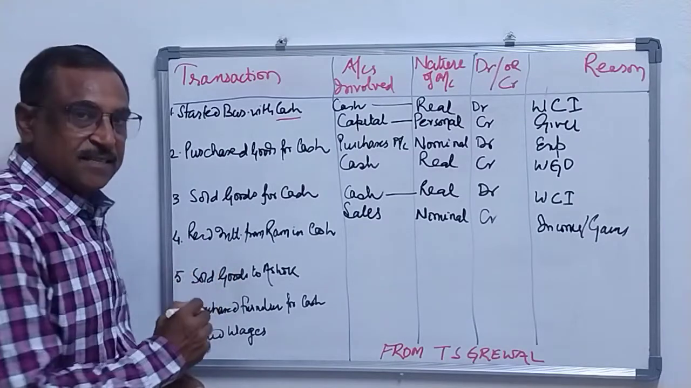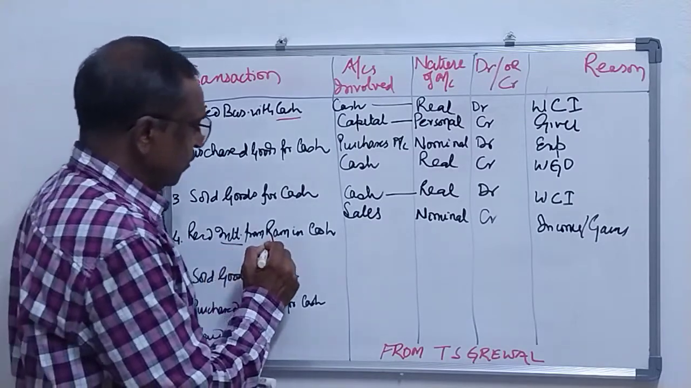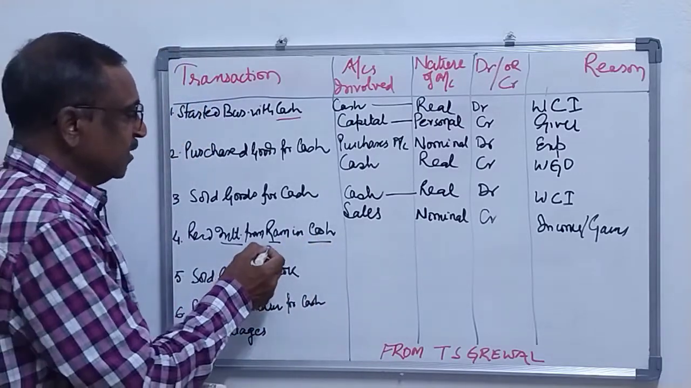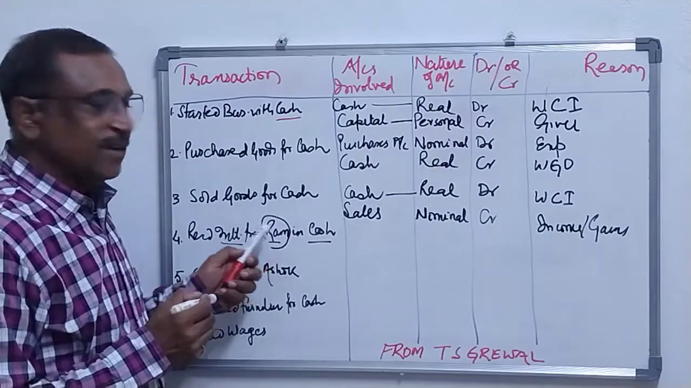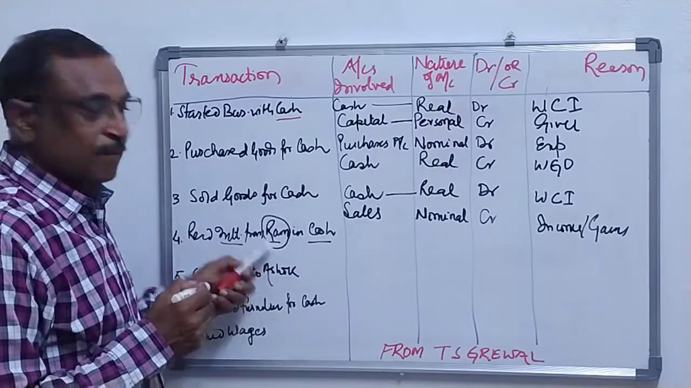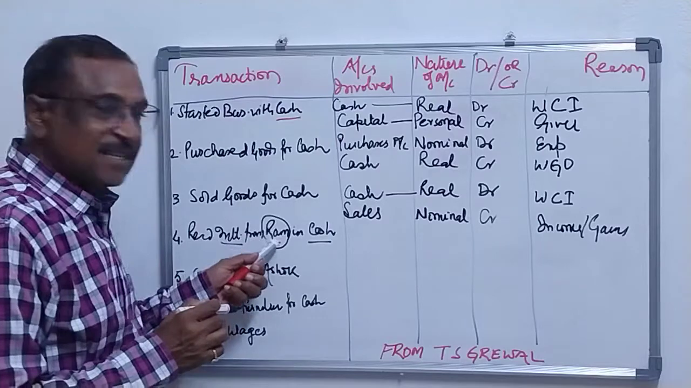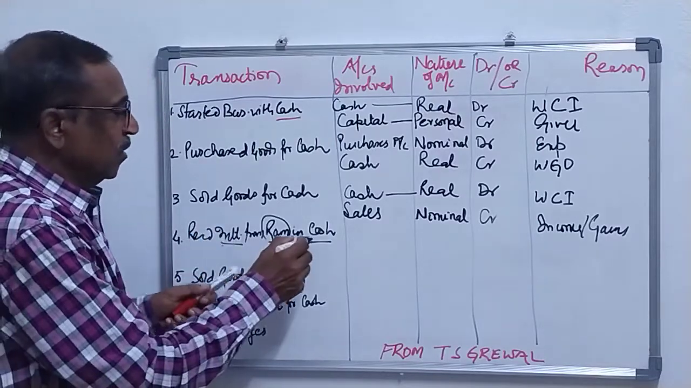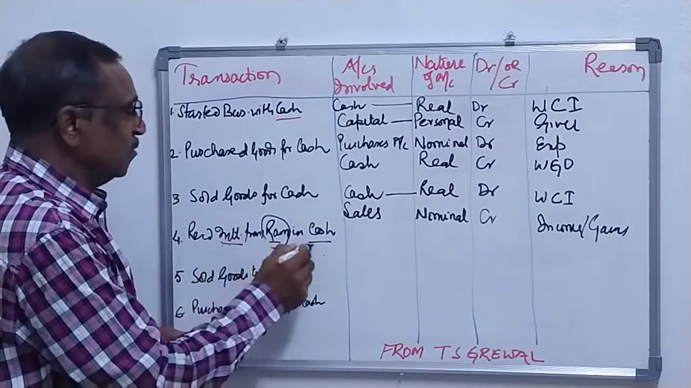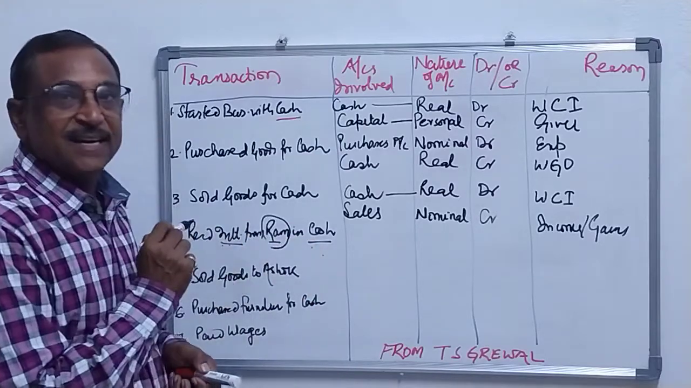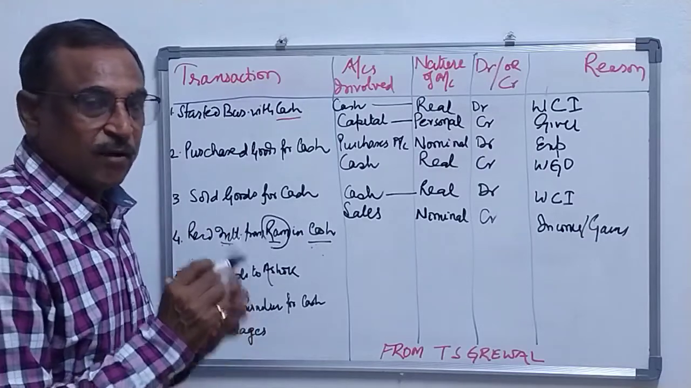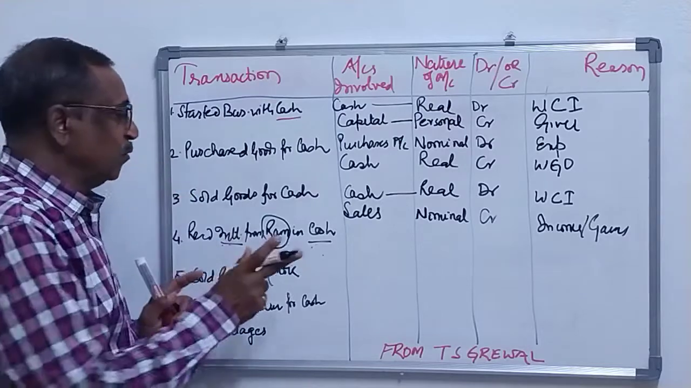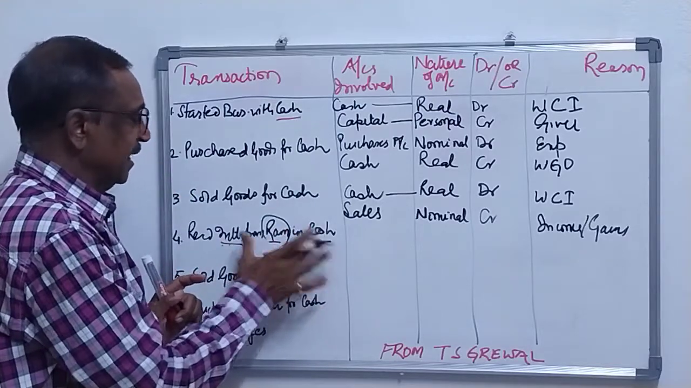Next is received interest from Ram in cash. Although we are getting the interest from Ram, we are not concerned with this person. At the moment, why is he giving cash? On account of interest, and you are getting cash. So the two accounts involved are cash and interest. We are concerned with these for accounting. So there will be only two accounts involved, interest and cash.